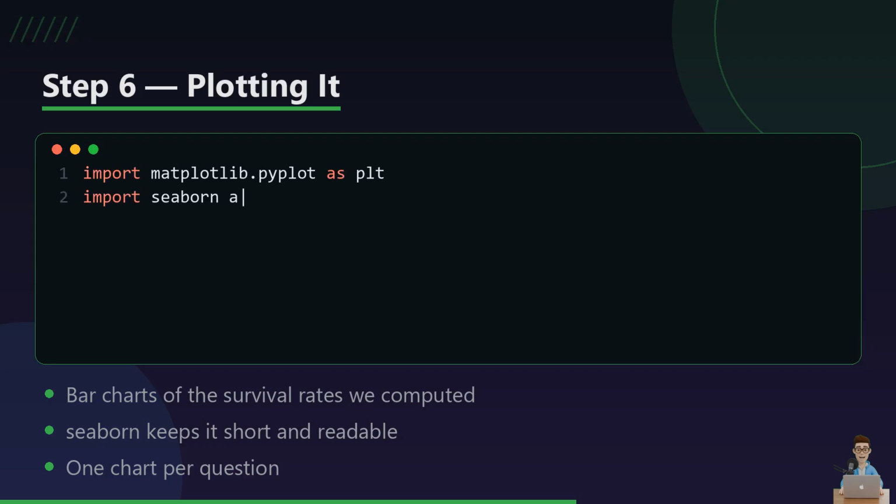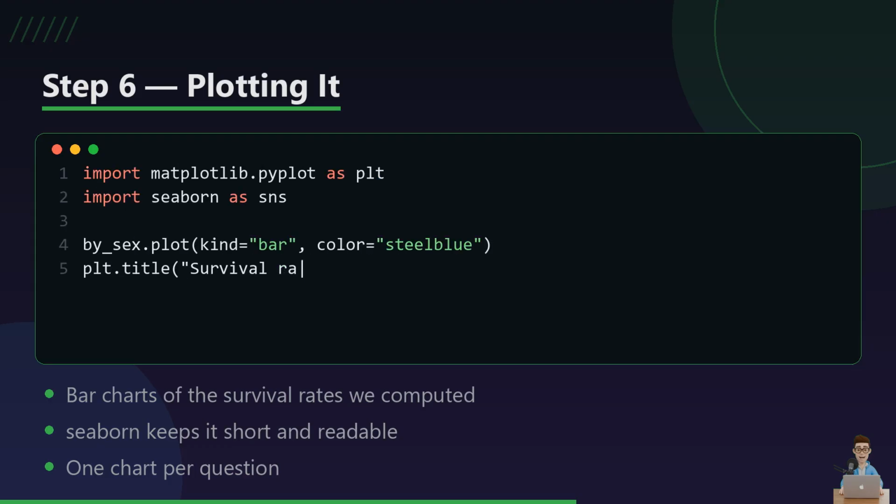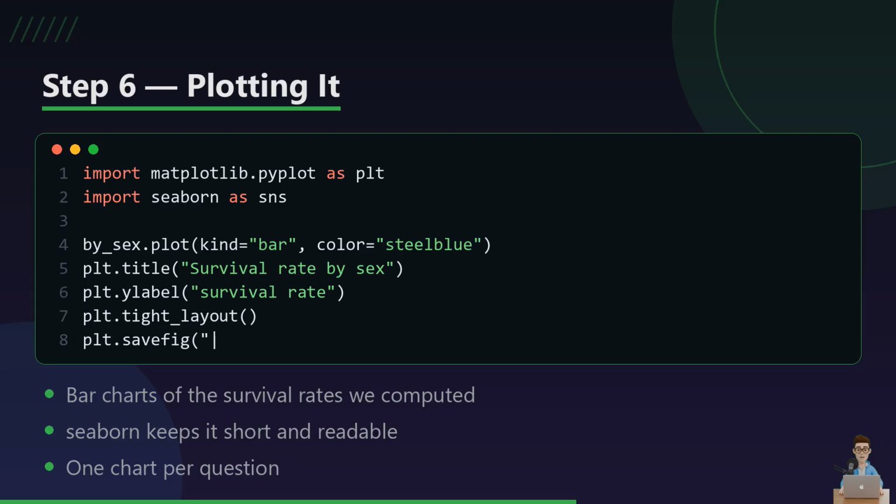Now we draw it. We already computed the rates, so plotting is just calling .plot on that little series. No extra work. Honest opinion, for a project this size, plain matplotlib is plenty and Seaborn is a bit overrated. I only reach for Seaborn when I want the nicer defaults for free, like on the age histogram next.